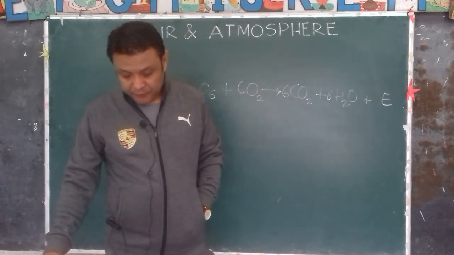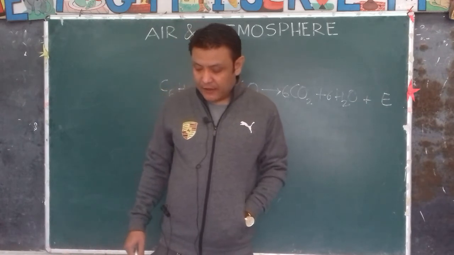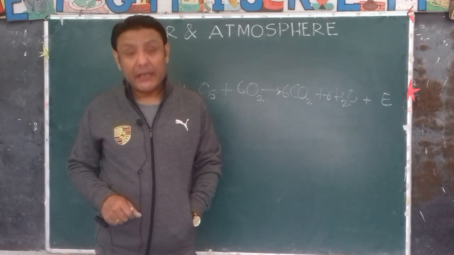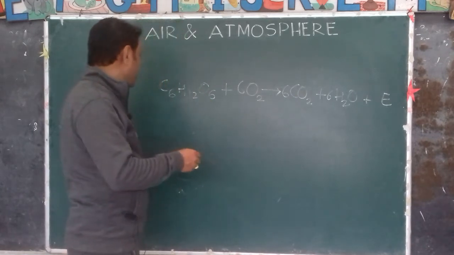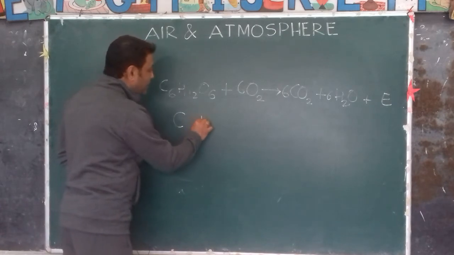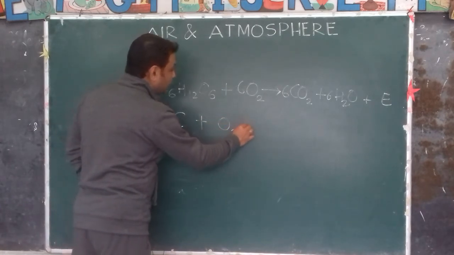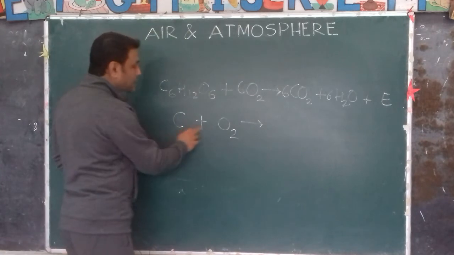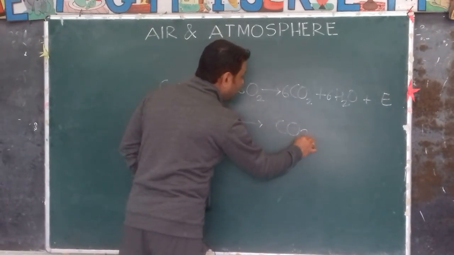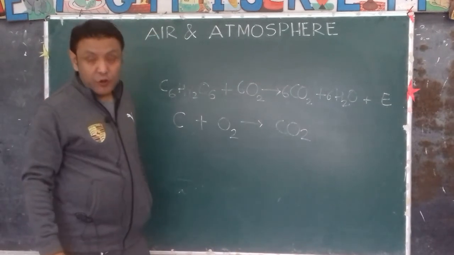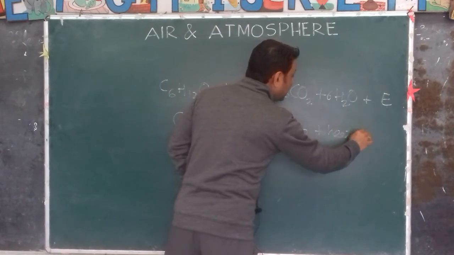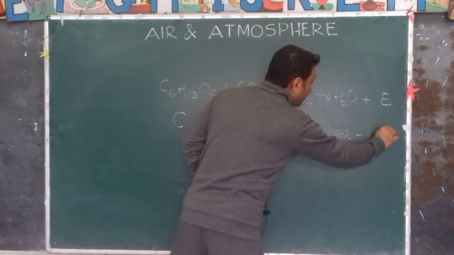Next, burning. Oxygen is necessary for burning of fuels to produce heat as well as light. For example, carbon, koila, we call it carbon or charcoal. Carbon burns in the presence of oxygen to produce the gas called carbon dioxide, CO2, plus it produces heat and light.